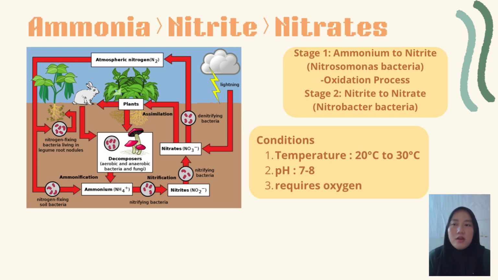The next stage is the conversion of nitrite to nitrate. This next stage of nitrification involves the oxidation of nitrite to nitrate by another group of nitrifying bacteria, which is Nitrobacter. There are a few factors and conditions that influence the nitrification process. Firstly is temperature, which is between 20 degrees Celsius to 30 degrees Celsius. Secondly is pH, which is around neutral to slightly alkaline, which is 7 to 8. And it also requires oxygen as it is an aerobic process.